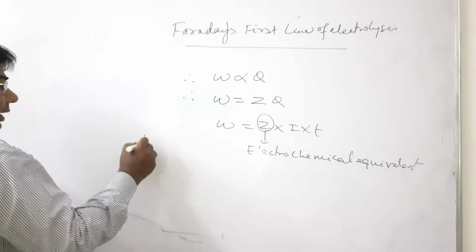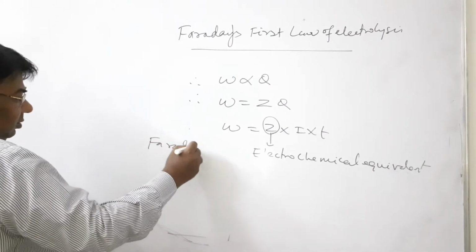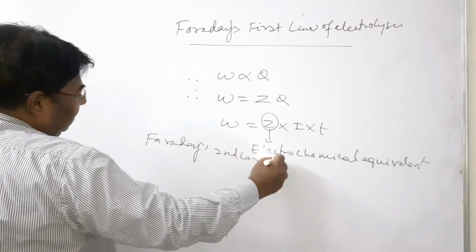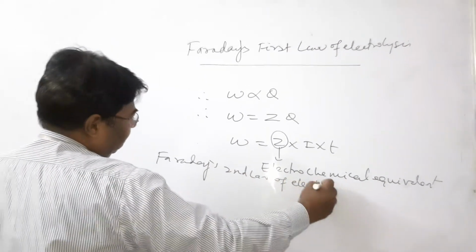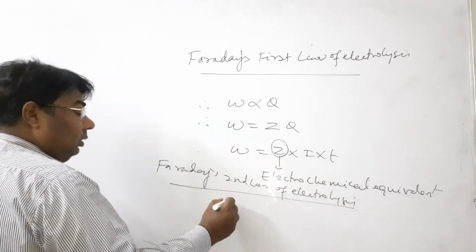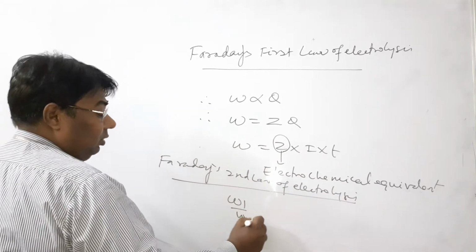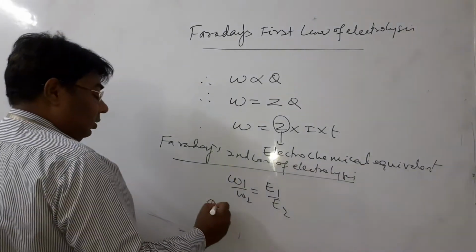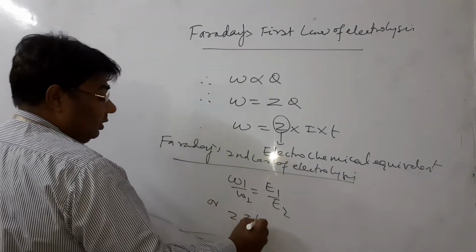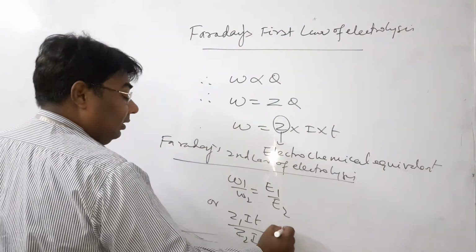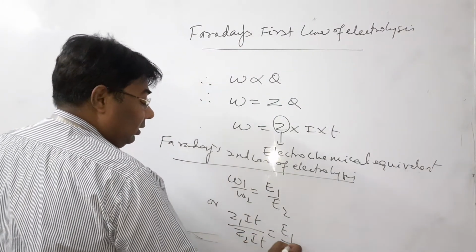Now, Faraday's second law of electrolysis. According to this law, W1 by W2 is equal to E1 by E2, or Z1 IT divided by Z2 IT, already explained in the modules.